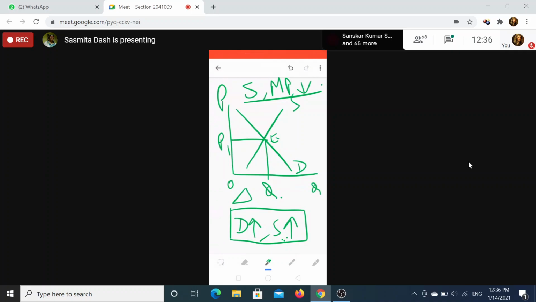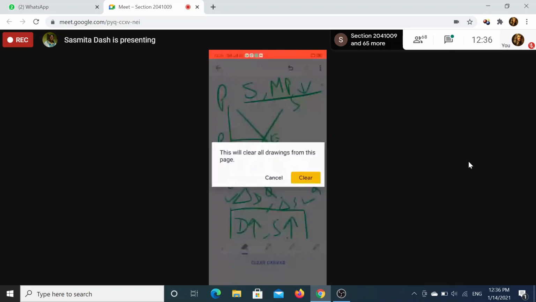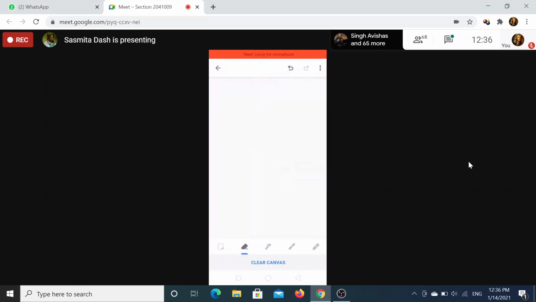So what you will get, two concepts, delta D and delta S. Delta S stands for small change in supply, whereas delta D stands for small change in demand. So what will happen? How will we find out? We will find out in this way. Let us find out, both will increase.